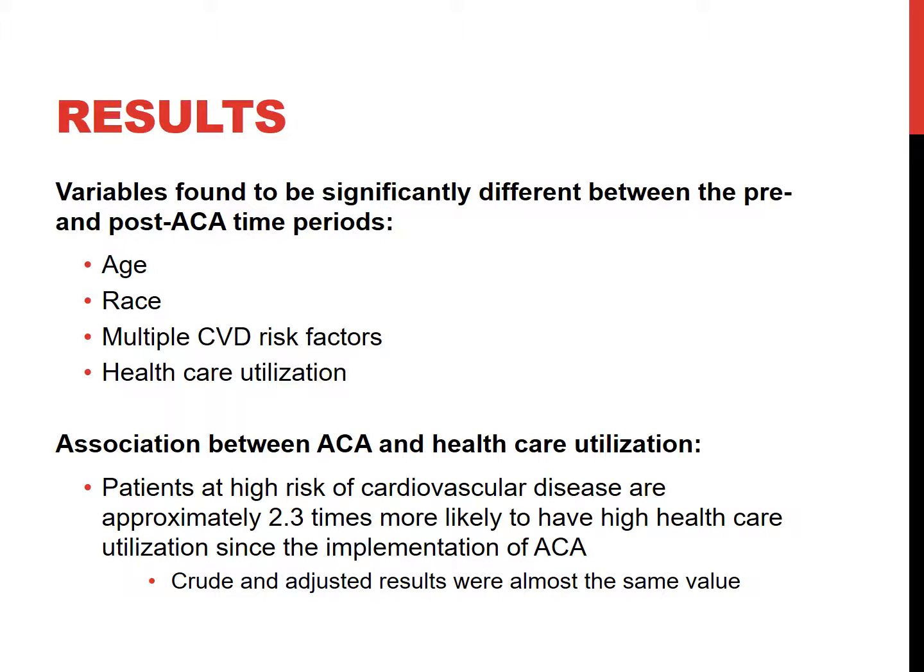The results of our study found that the variables to be significantly different between pre and post ACA time periods were age, race, multiple of the CVD risk factors, and healthcare utilization. The association between ACA and healthcare utilization showed that patients at high risk of cardiovascular disease are approximately 2.3 times more likely to have high healthcare utilization since the implementation of ACA. The crude and adjusted were almost the same value, with the crude being slightly less and the adjusted being slightly greater association, but very close to 2.3.